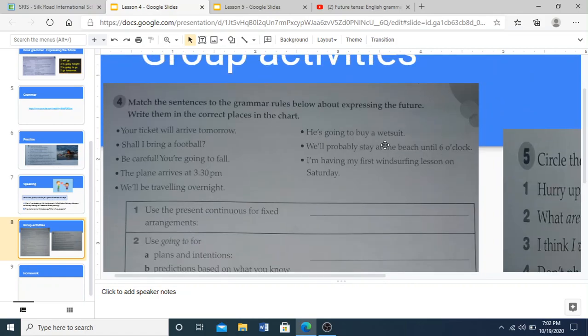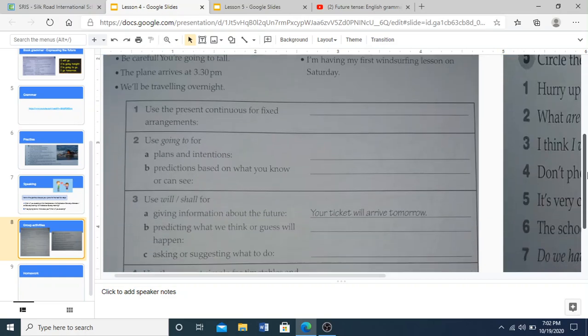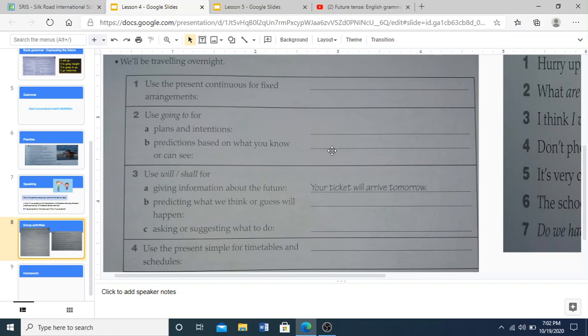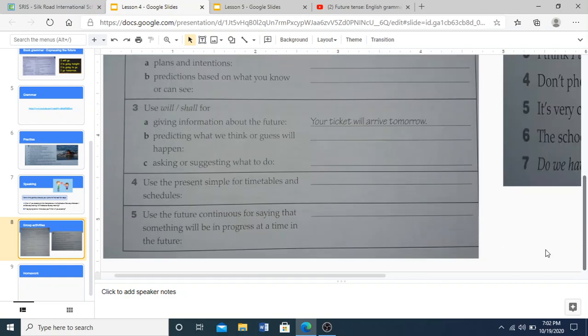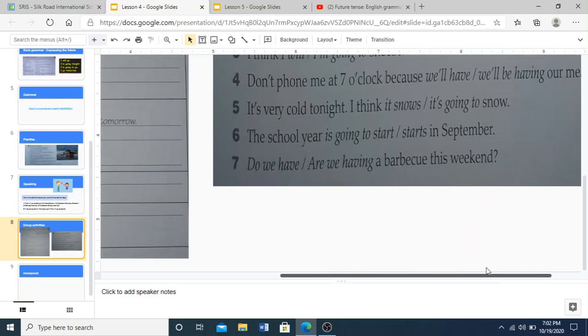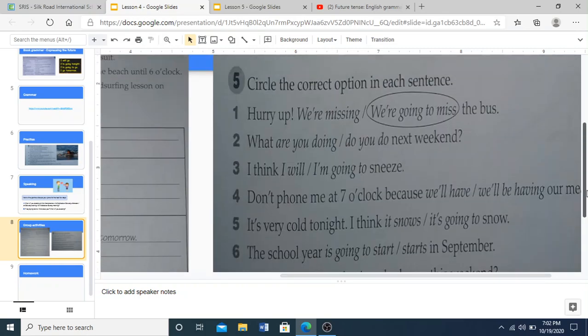So these are the sentences. Write them in the correct places. We also have 8 places here for you to write those 8 sentences in. 1, 2, 3, 4, 5, 6, 7. I think one has been done here. So write them in the correct place where they need to be. And when you're done with that, remember you're doing this work in a group. When you're done, you come to number 5 and choose the correct option. Circle the correct option to complete these sentences or these questions.